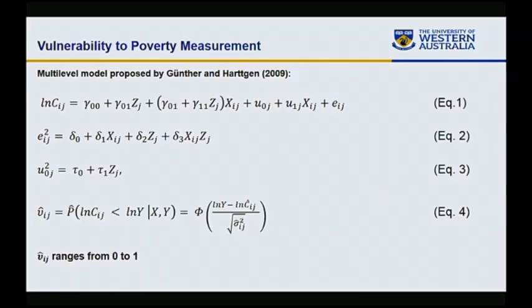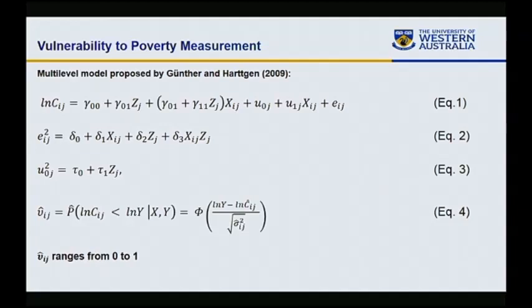This is the method. I'm not going to present the detailed derivation, but just to give you an idea, if we have three pieces of information, we are able to estimate vulnerability. If we have the expected mean consumption for each household, a predetermined poverty line, and the expected variance in consumption due to idiosyncratic shocks and covariate shocks, we can simply calculate vulnerability based on this formula, and its value ranges from 0 to 1.